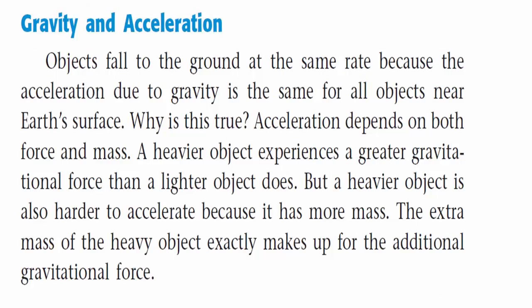Gravity and acceleration. Objects fall to the ground at the same rate because the acceleration due to gravity is the same for all objects near Earth's surface. Why is this true? Acceleration depends on both force and mass. A heavier object experiences a greater gravitational force than a lighter object does. But a heavier object is also harder to accelerate because it has more mass. The extra mass of the heavy object exactly makes up for the additional gravitational force.